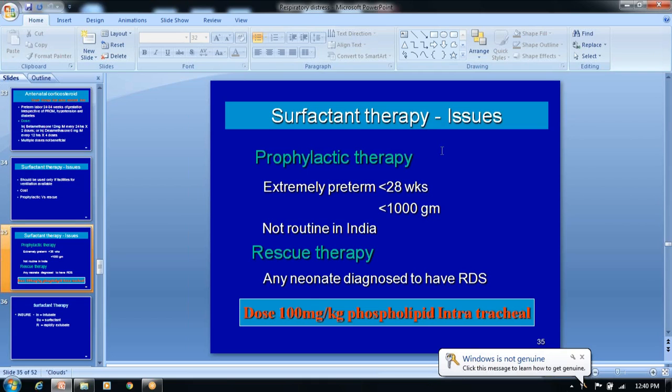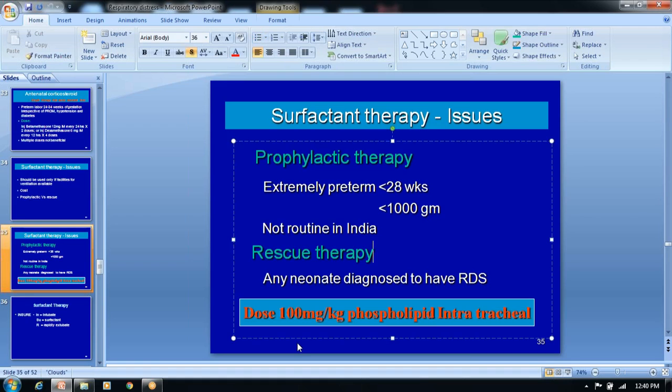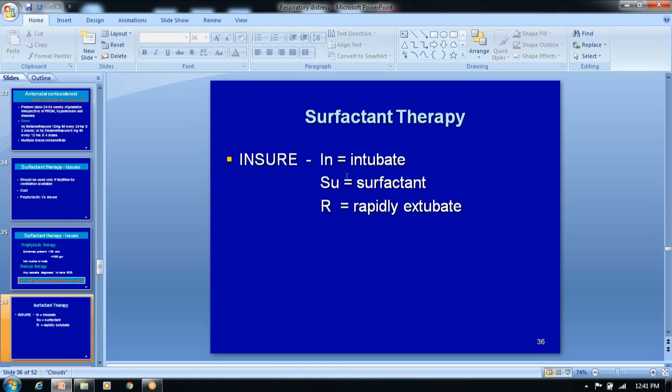How to give the rescue surfactant? It is the exogenous surfactant, and the dose is 100 milligrams per kg of phospholipid intratracheally through the endotracheal tube. The procedure is called INSURE, which I will show you. INSURE is: intubate the newborn, give the exogenous surfactant through the endotracheal tube, then rapidly extubate immediately. That is the surfactant therapy INSURE.